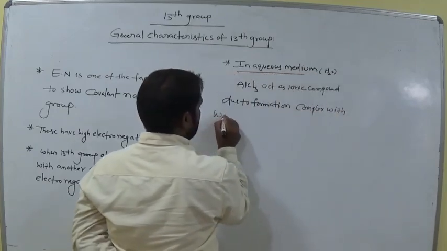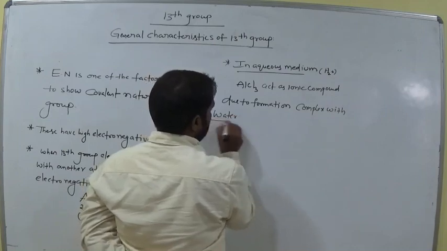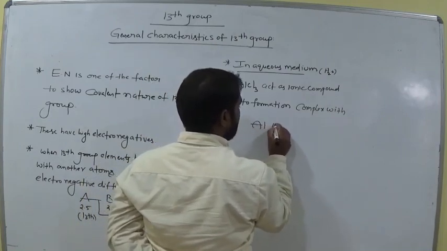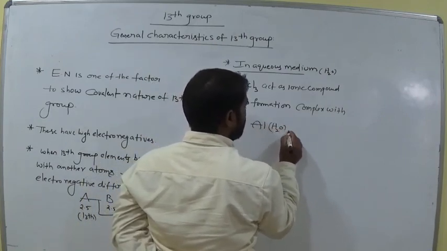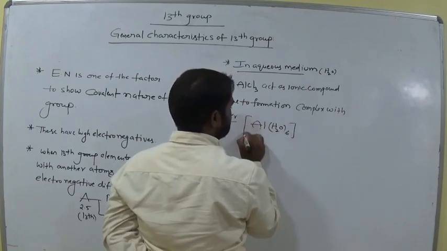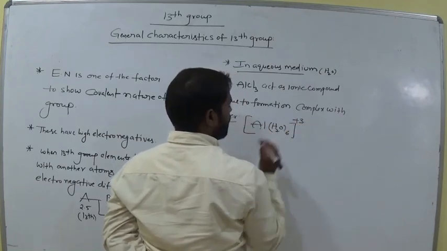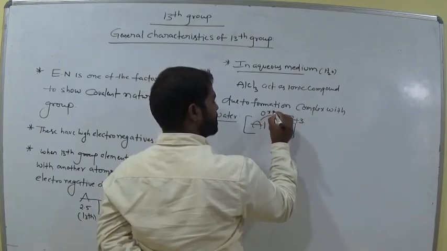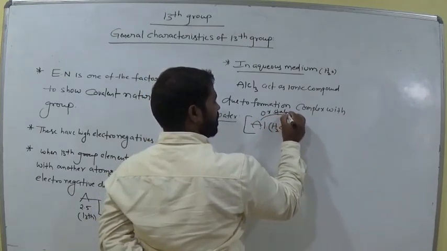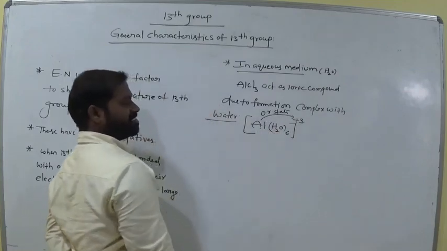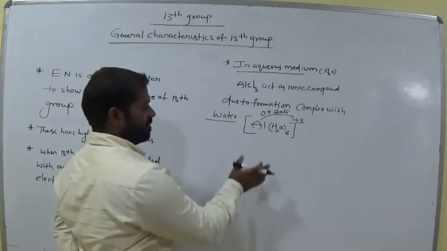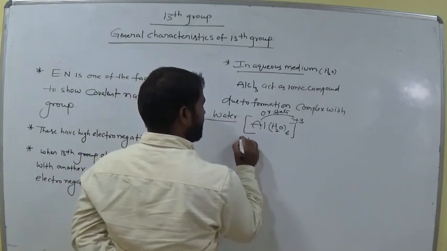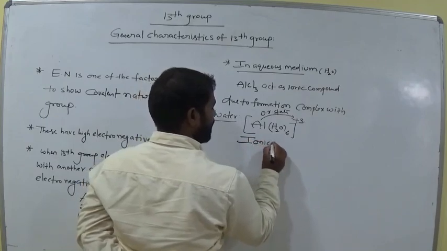Am I right? What is that compound? Al(H2O)6 3+. Oxidation state is plus 3 for aluminum. Remember this here. So now it is ionic, not covalent, ionic nature.